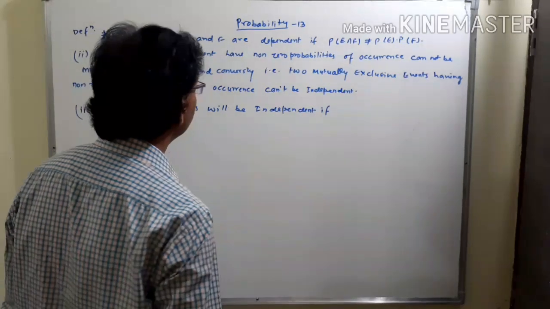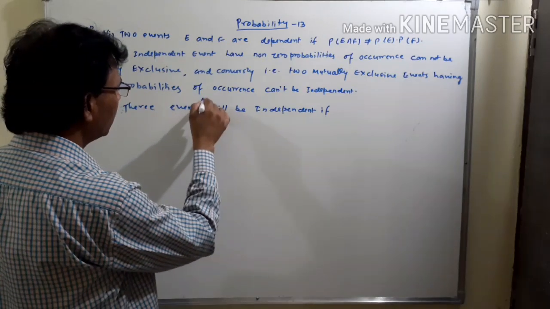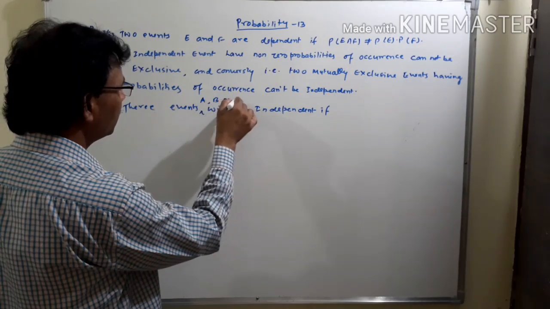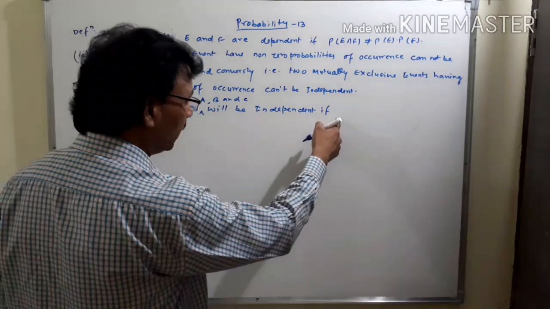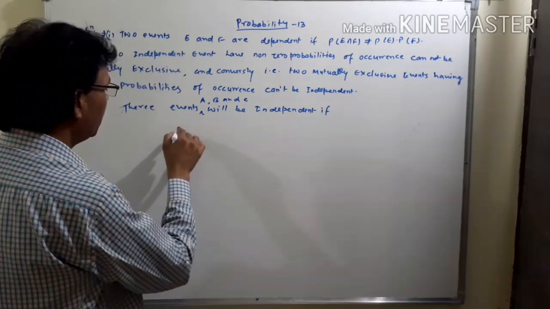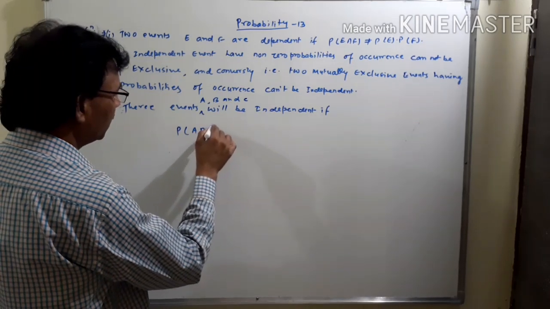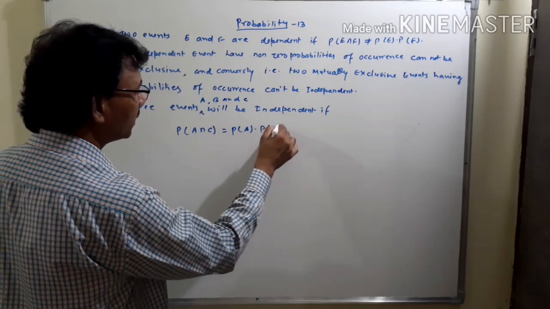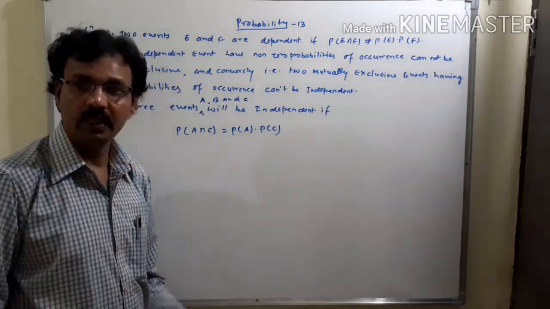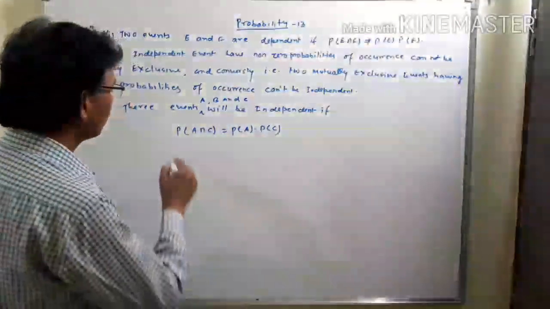I write here, three events A, B and C will be independent if P of A intersection C will be equal to P of A into P of C. This is by the definition of independent events.